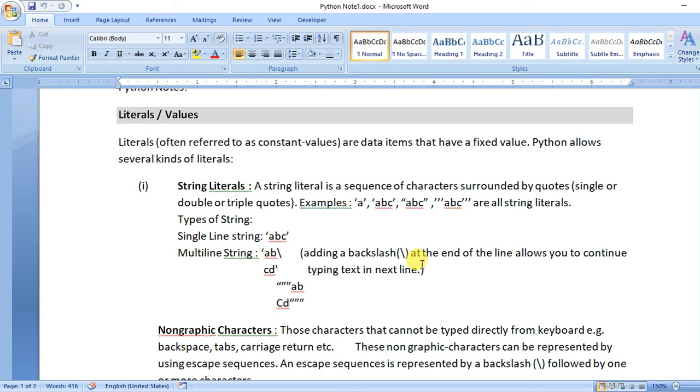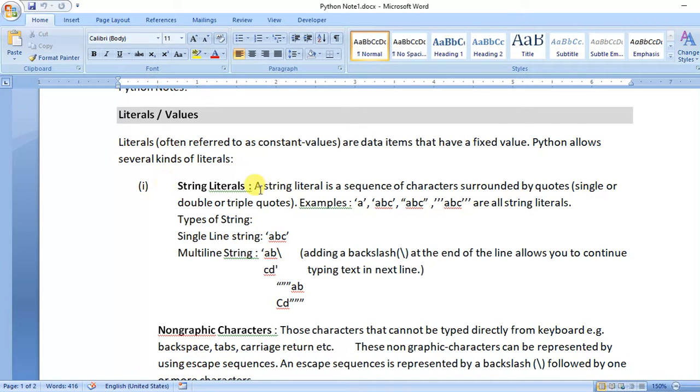Hello students, today's topic is literals or values. Literals are often referred to as constants, that are data items that have a fixed value. A constant is generally a fixed value, and the value will not change during the execution of the program. Python allows several kinds of literals.